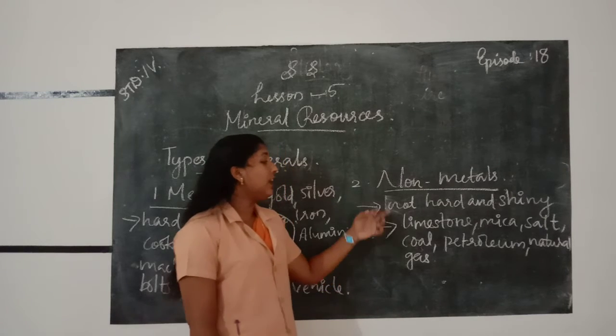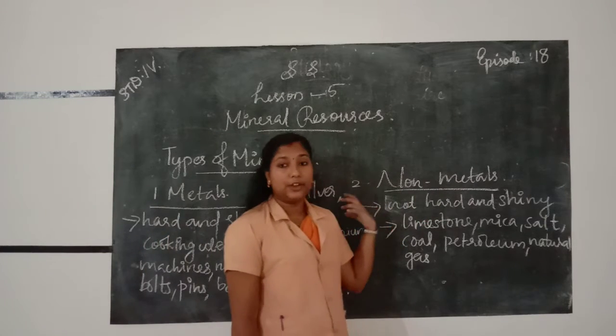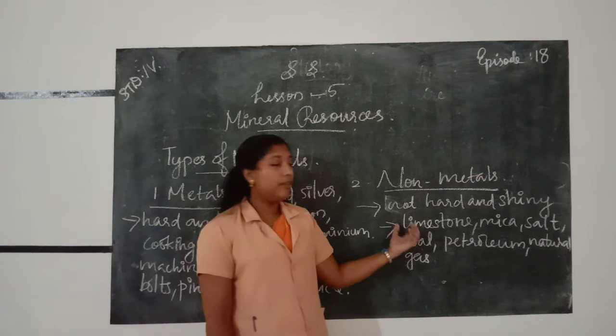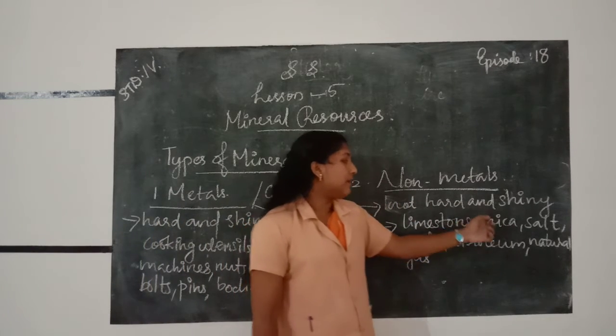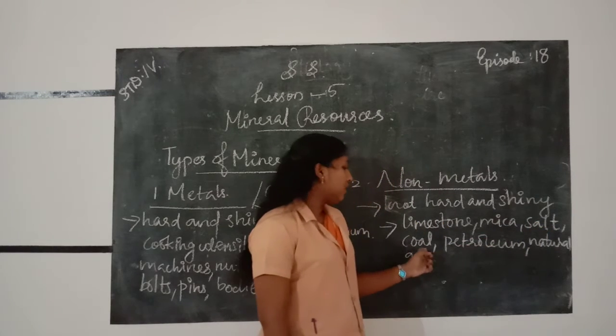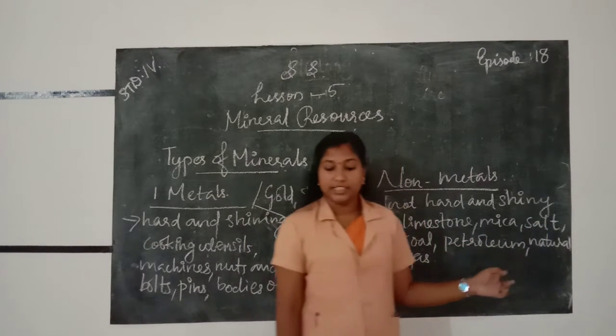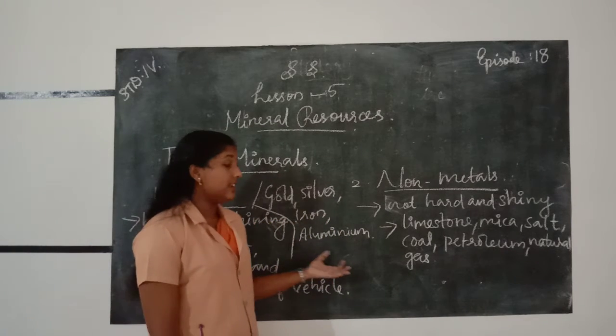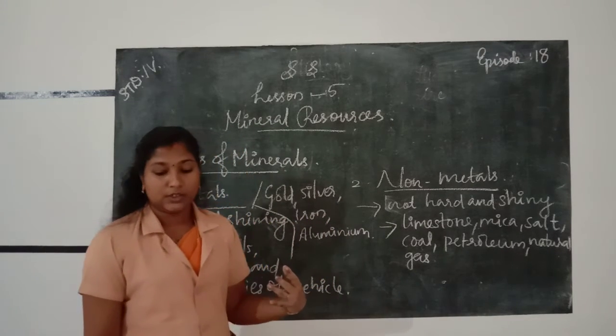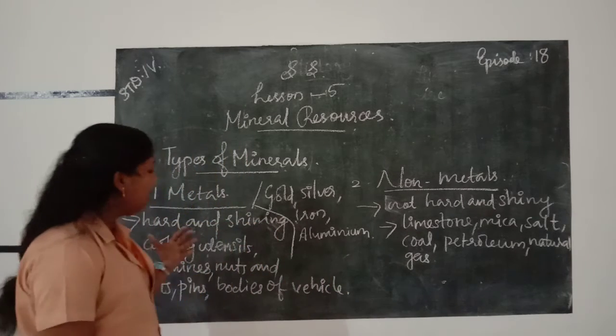They are called non-metals because they are not hard and shiny as metals. Examples for non-metals are limestone, mica, salt, coal, petroleum and natural gas. Petroleum and natural gas are examples for non-metals. All of you understood about metals and non-metals?